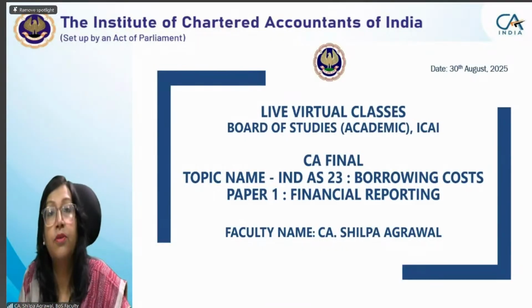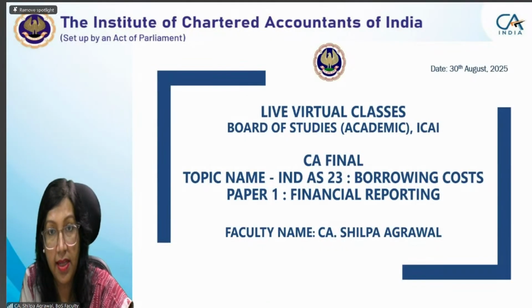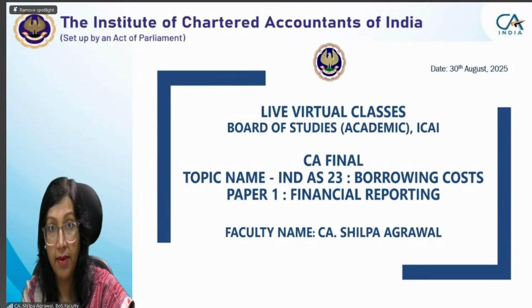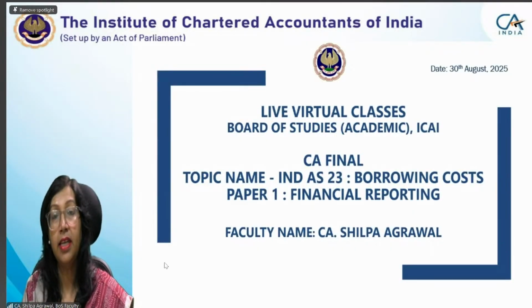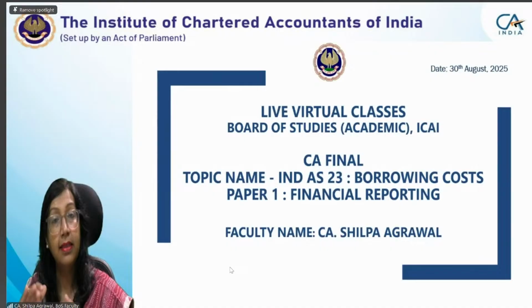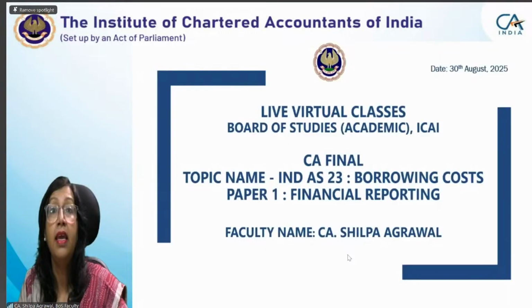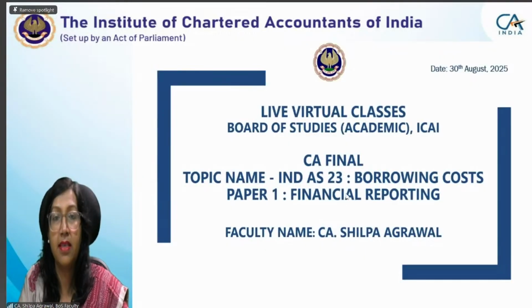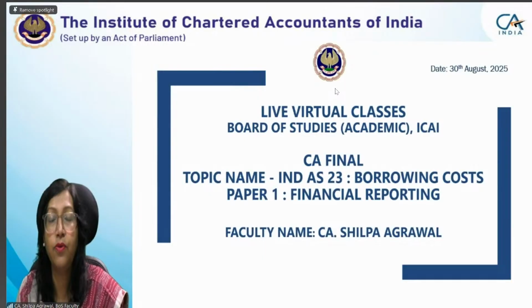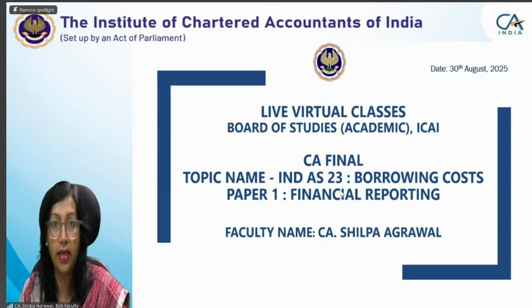Okay. So today we are having Ind AS 23, Borrowing Cost. See, students, you are at final level. At intermediate level also you have an accounting standard on borrowing cost, that is AS 16. This standard, Ind AS 23, is more or less similar to that. In fact, we can say AS 16 has been borrowed from Ind AS 23, or IAS 23, International Accounting Standard 23.